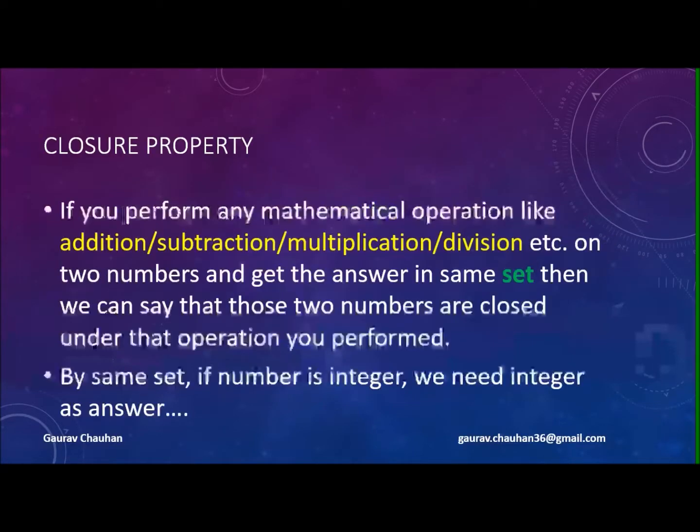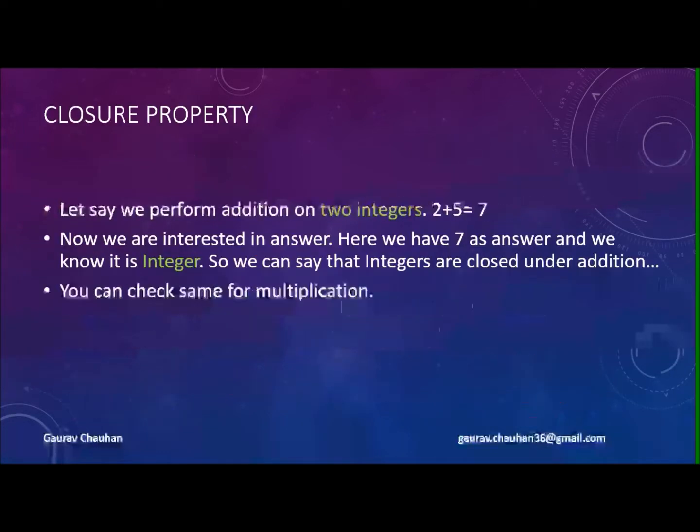Okay, so yes. If you perform any mathematical operation on any two numbers, and you get the answer in the same set, then we can say that those numbers are closed under that operation. And by same set, if both numbers are integers, then we need an integer as the answer. So the example would be if I perform addition of the numbers, then the answer should be an integer, and here it is an integer. So you can say that these integers are closed under addition.